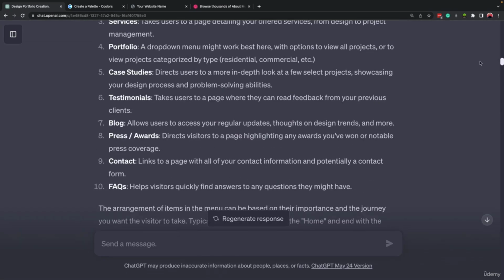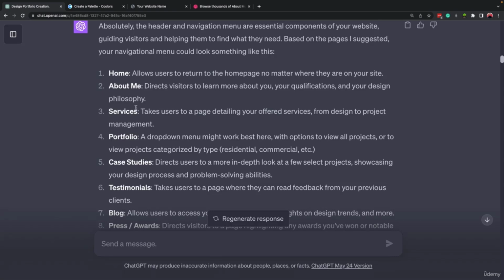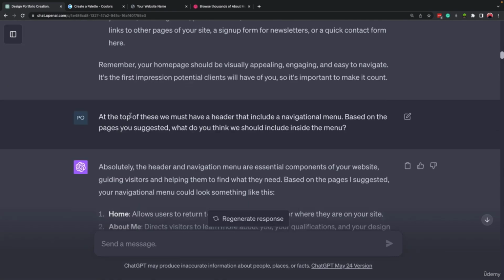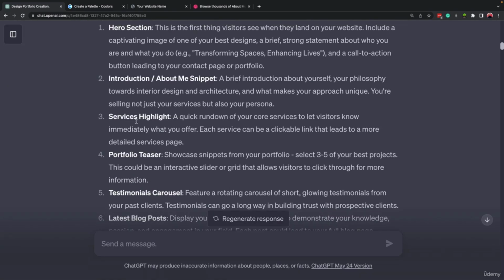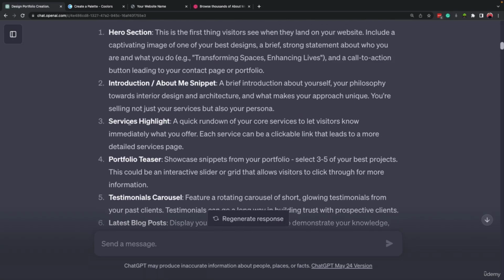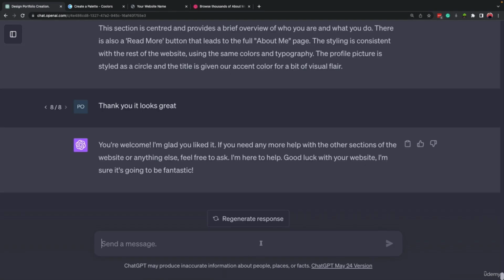So let's come here. It should be somewhere around. Okay, here it is. We had, all right, services highlight. This is the next section that we need to create. So let's come here, copy it, scroll down.